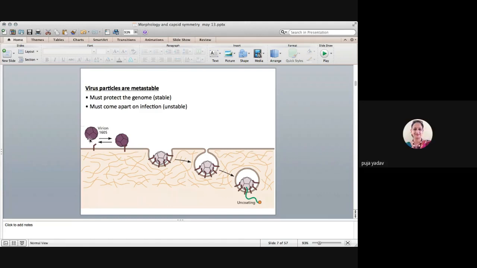Okay, so you see here this virion. Virion means a fully infectious particle. This structure is known as the stable structure. If a virus needs to infect a cell, it has to go from the stable stage to the unstable stage. Unstable stage means the genetic material is released by the virion and then integrated into the host genome. That is why the term metastable is used, because they transform from a stable to an unstable form.